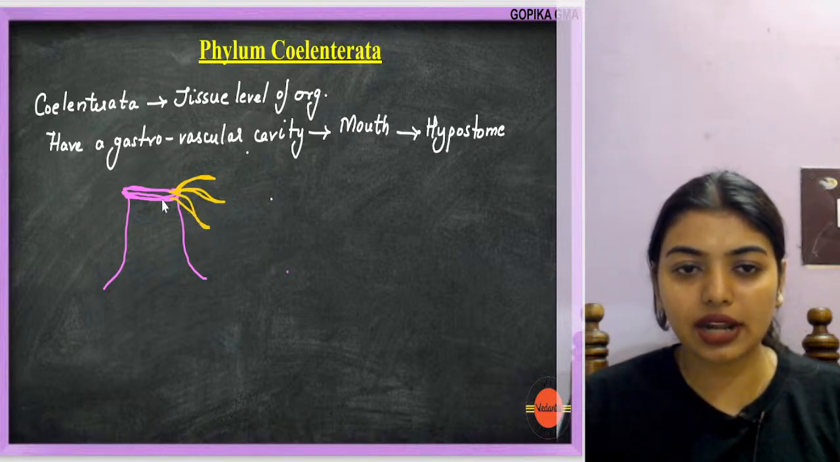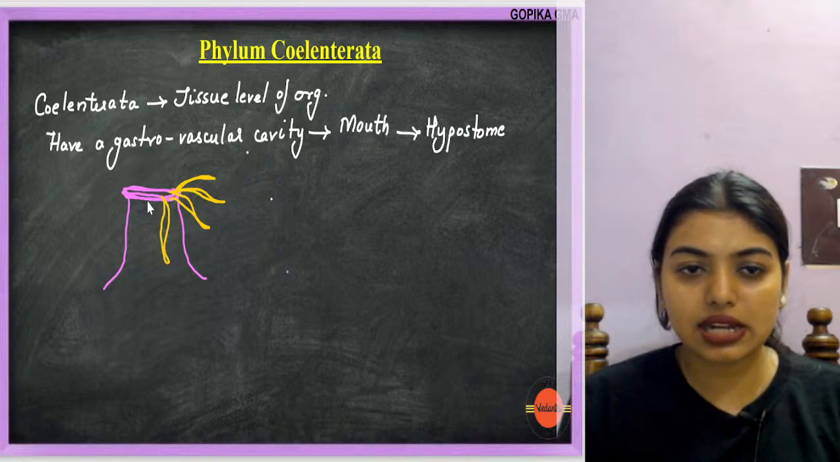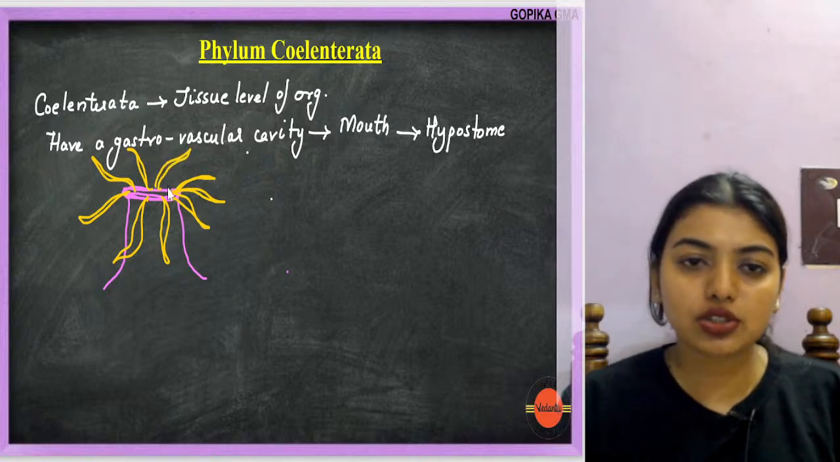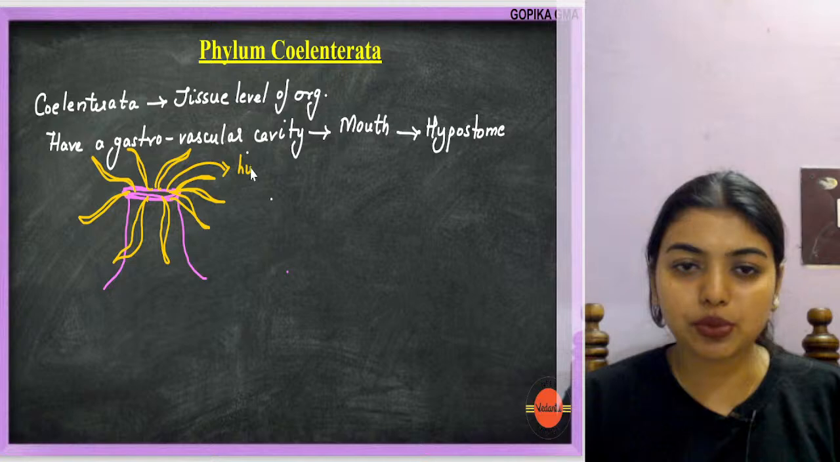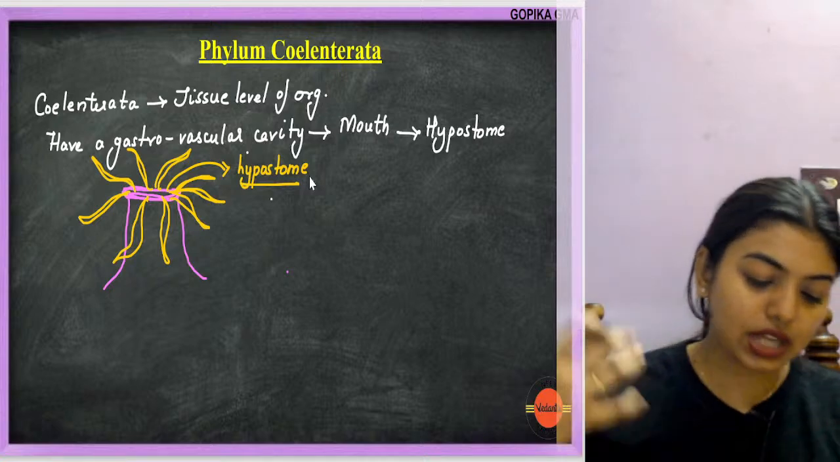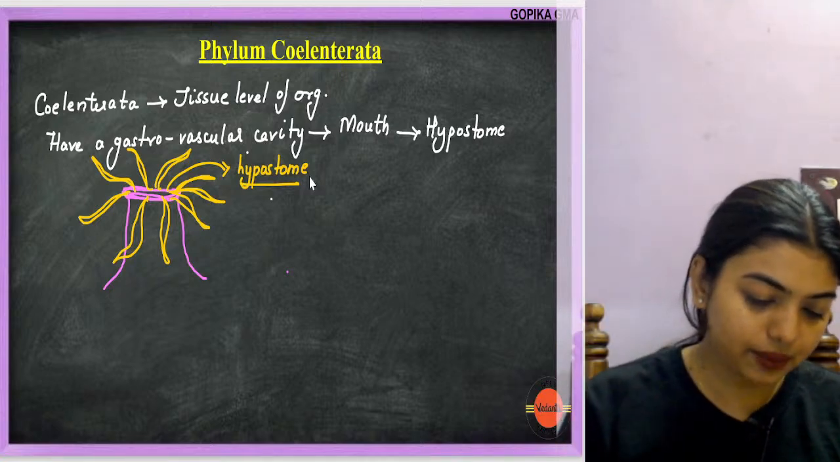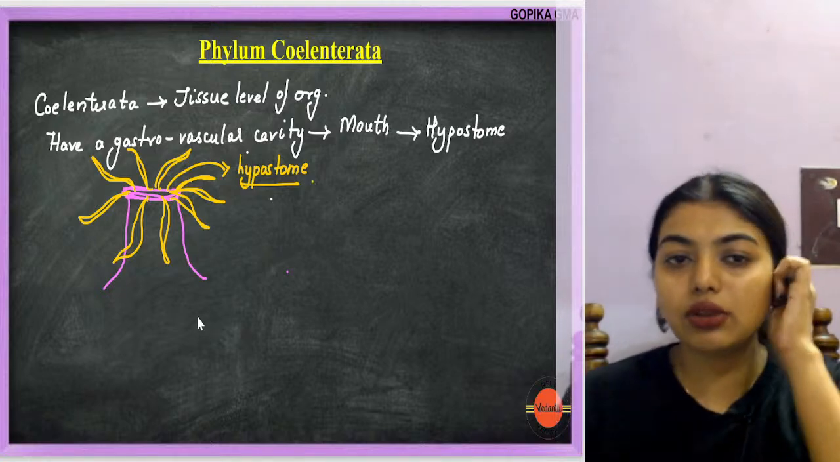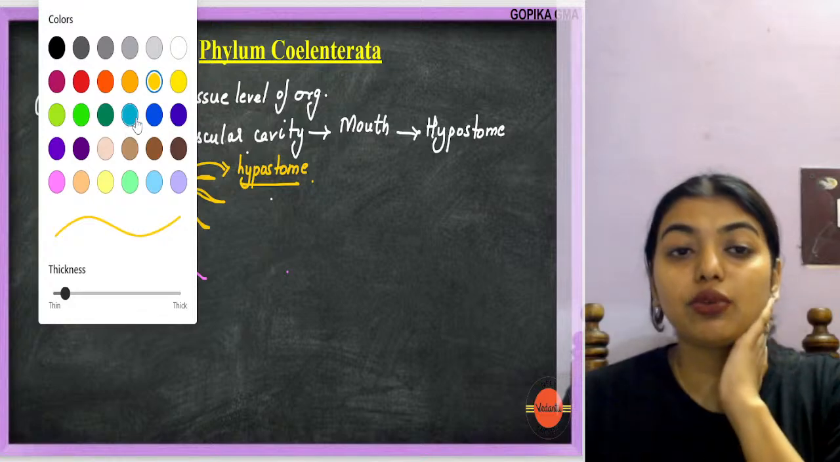All of you have seen hydra, if I'm not wrong. Like this, tentacles will be present, students, everywhere. This is how much I can draw with the pen. So this portion is called the hypostome, and they'll have tentacles. These tentacles are going to help them catch the prey and all of that. Clear? Got it? Yes.